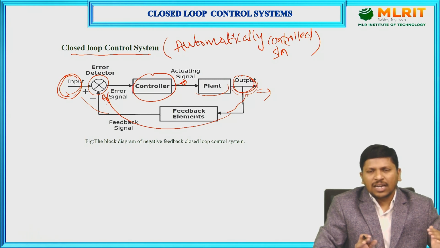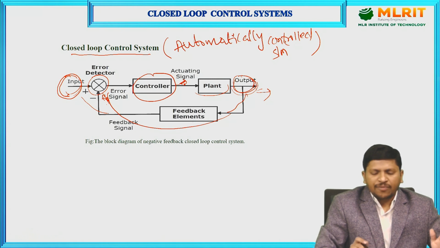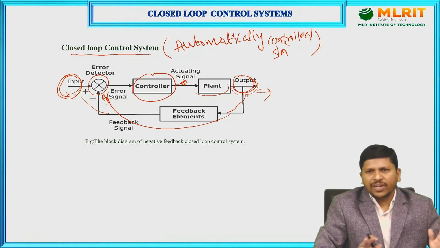Those are the classifications of control systems. The most important classification of control systems is based on feedback. If feedback is available between the input and output, the type of system is the closed loop control system. If there is no feedback between input and output, meaning the output has no effect upon the input quantity, the type of system is called an open loop control system.